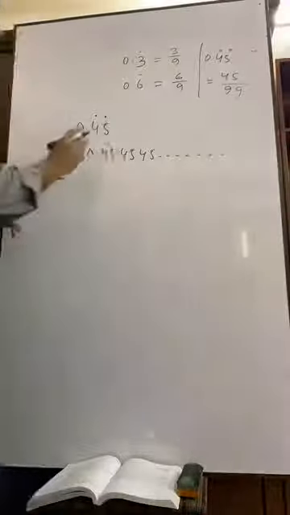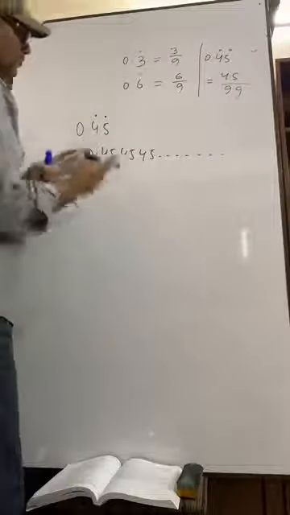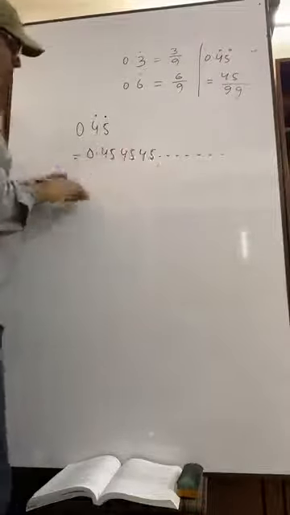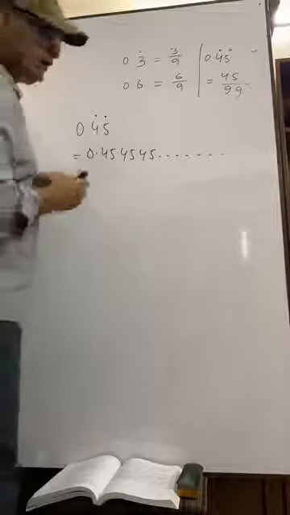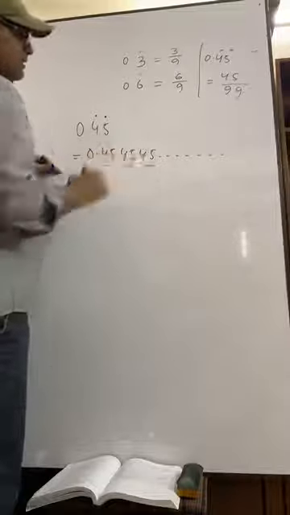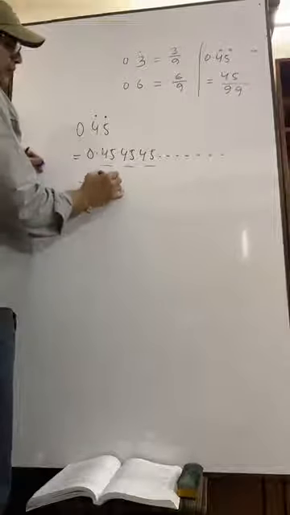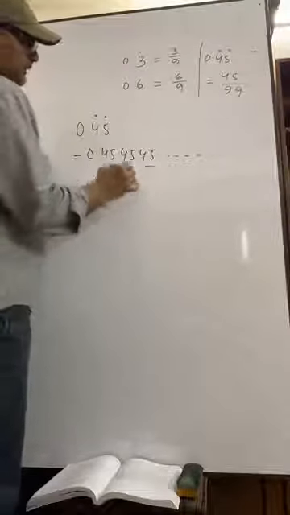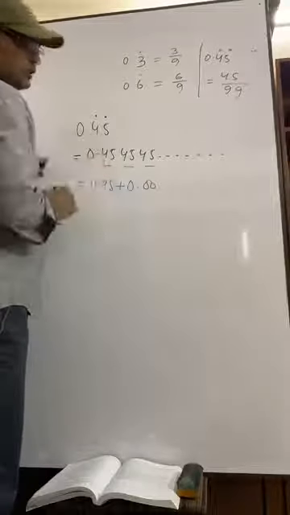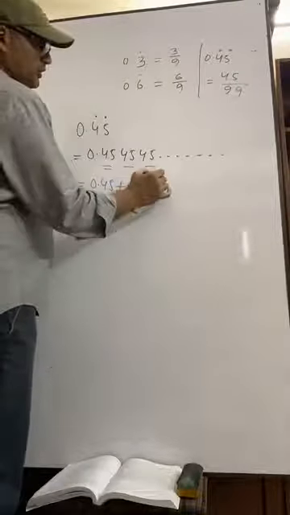I was saying 4 and 5 will be recurred, 4 and 5 at a time will be recurred. Now it can be written as 0.45, 0.0045, and so on.